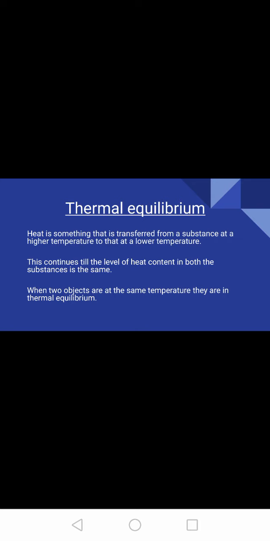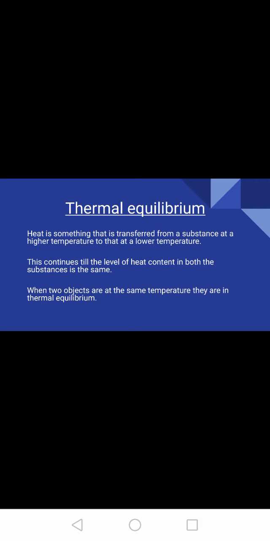To understand the topic in depth, we need to understand some basic concepts. Let's start with the thermal equilibrium concept. Now, here, when you say heat, it is the difference in temperature that we are measuring. So, when heat is transferred from one substance to another, how does it proceed? We all know the example.